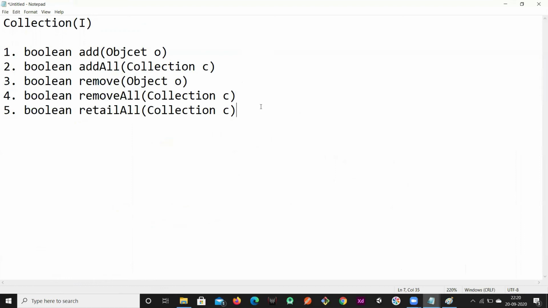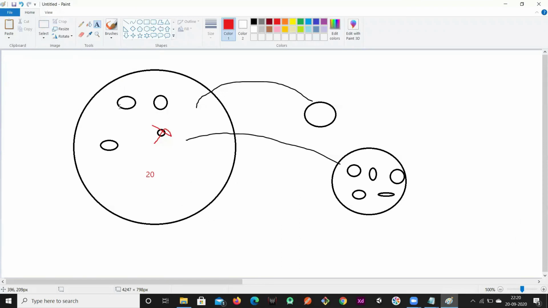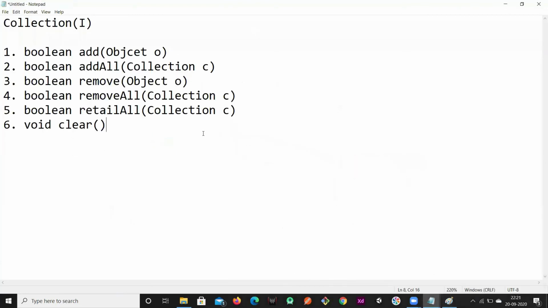Then we have one more method called clear. The return type is void. It's going to remove the entire contents of the collection. So if you want to clear all the elements of the collection, then we'll use clear, and you don't require any parameter. It's a no-argument method. If you want to clear the entire content of the collection, we use the clear method.